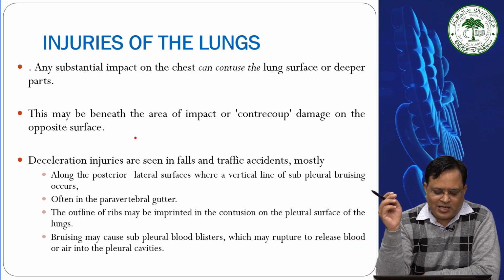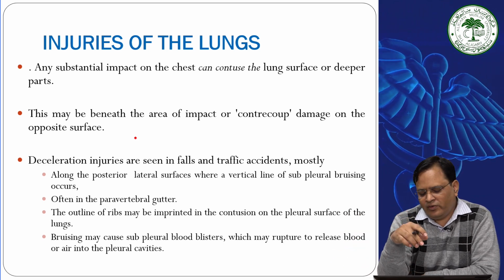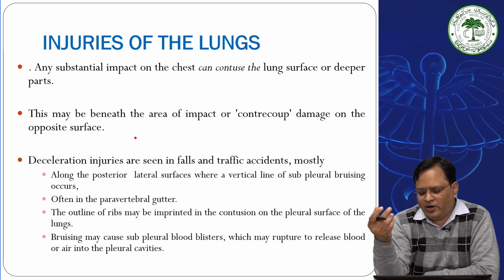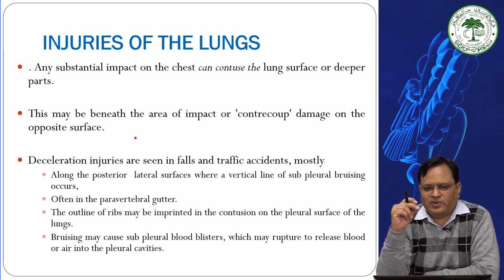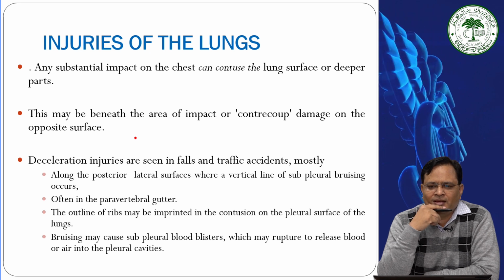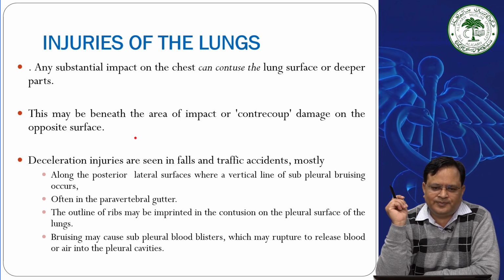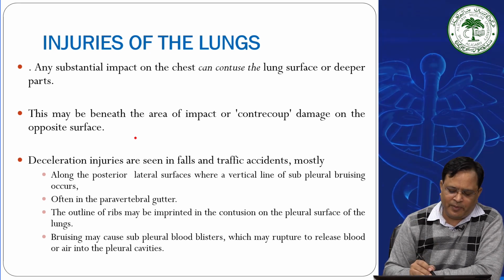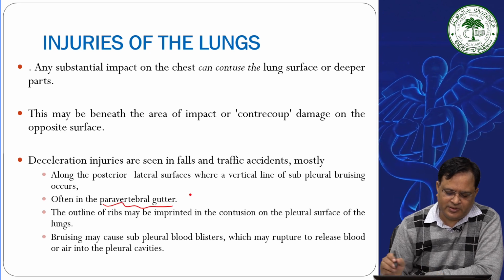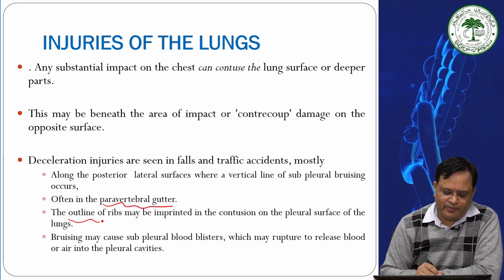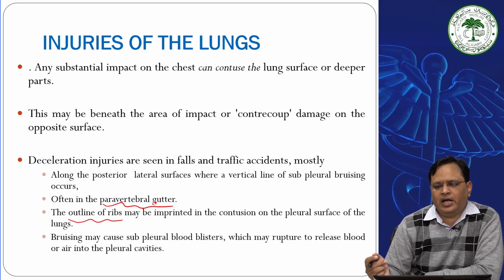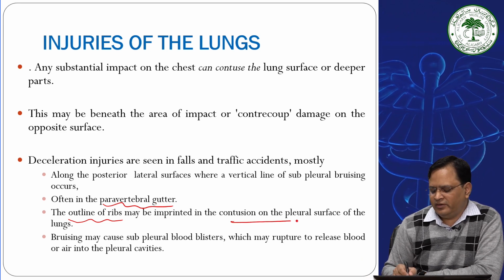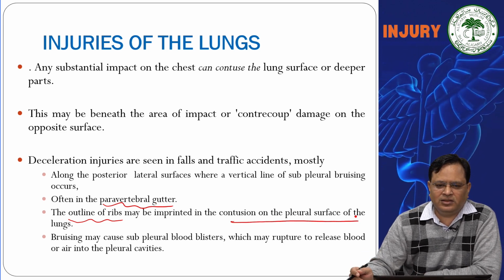These kinds of injuries can be deceleration injuries, or from a fall or traffic accident, along the posterior lateral aspect where a vertical line of subpleural bruising occurs, often in the paravertebral gutters. The outline of the ribs can be seen on the lungs as contusion, and we can see that these impressions are there on the lung.